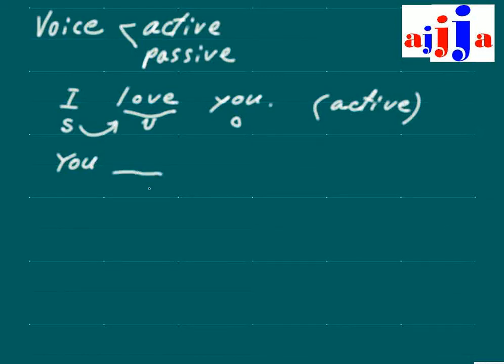Then you use the be verb. What are the be verbs? Be is like this. Be. We have am, are, is. Was. What is the past form of am? Was. What about are?